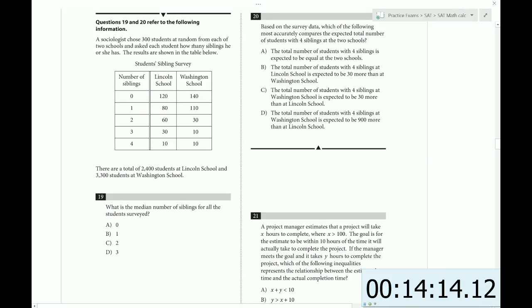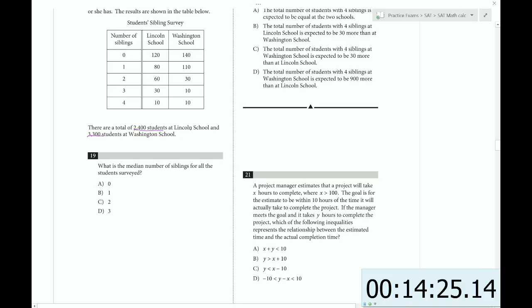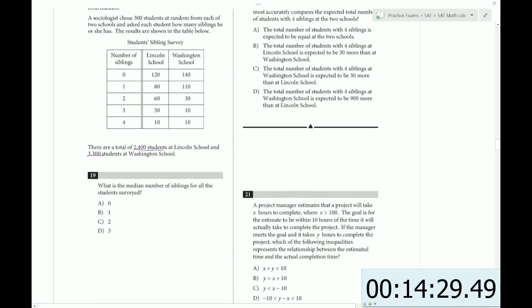A sociologist chose 300 students at random from each of 2 schools and asked each student how many siblings he or she has. The results are shown below. There are a total of 2,400 students at Lincoln School and 3,300 students at Washington School. So the sampling is only 300 per each.